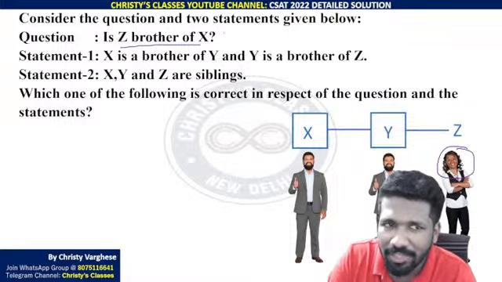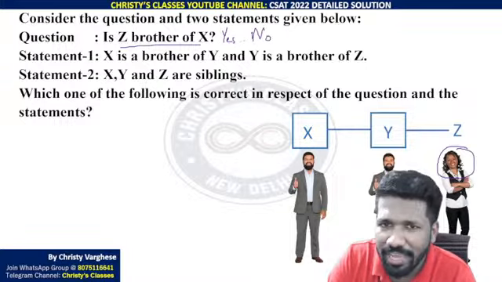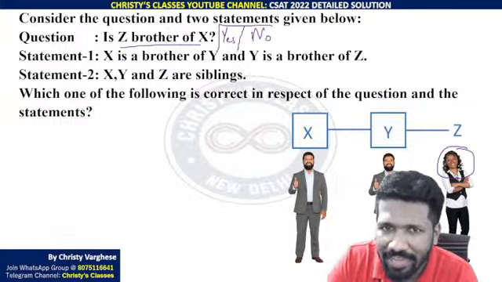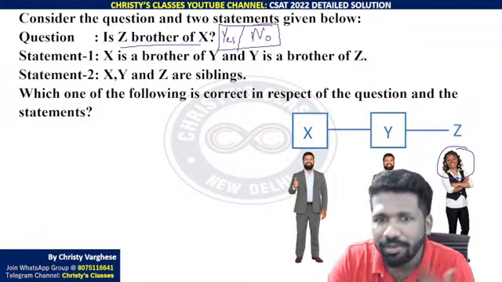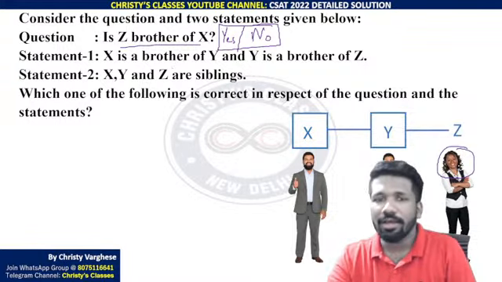If Z is brother of X, the answer for this question is yes. If Z is sister of X, the answer is no. So the answer is not consistent. That is why we cannot answer this question. That's the meaning. Are you all understanding?